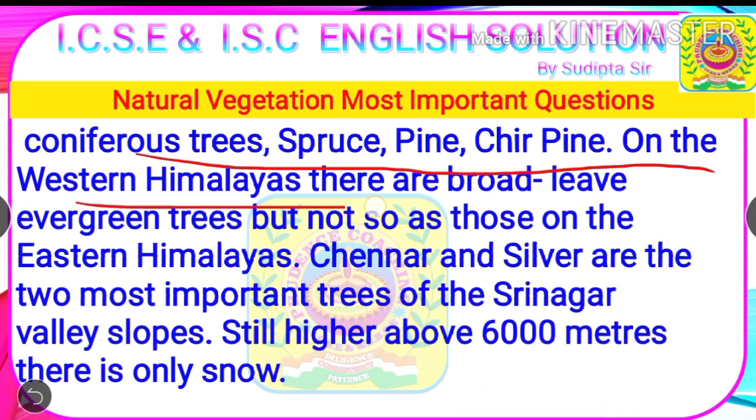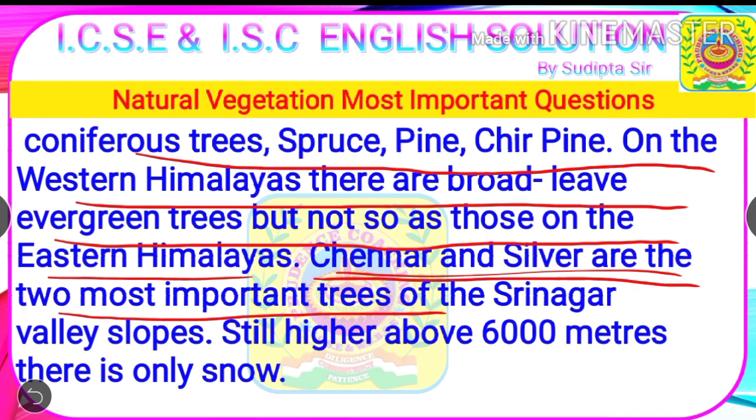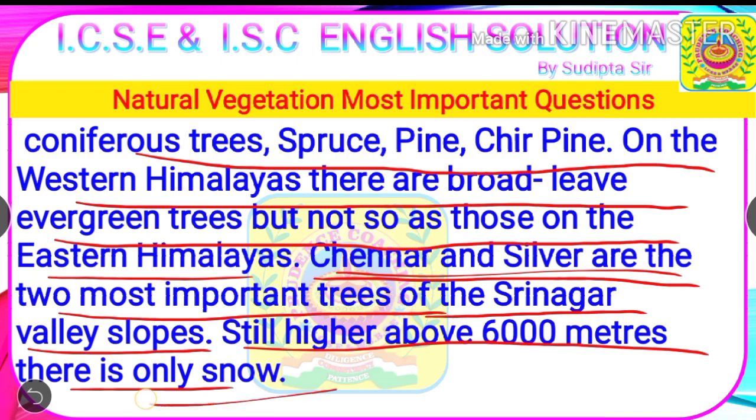On the western Himalayas, there are broad-leaved evergreen trees, but not as many as on the eastern Himalayas. Chinar and silver fir are the two most important trees of the Srinagar Valley slopes. Still higher, above 6,000 meters, there is only snow.